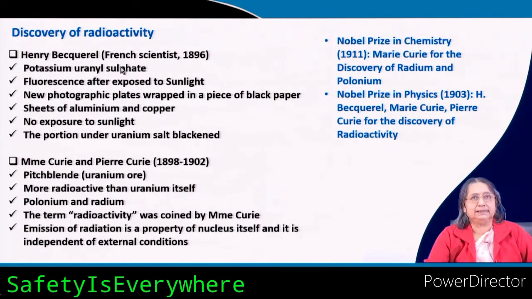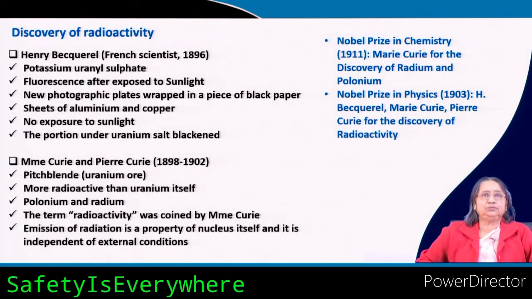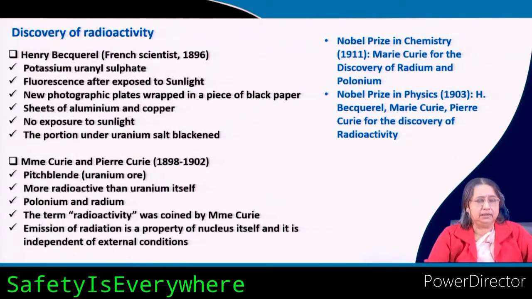It has some fluorescence, but to show the fluorescence, it has to be exposed first to light, sunlight, for example. The compound was kept in a bottle, and they exposed it to sunlight and showed the fluorescence to the village people.